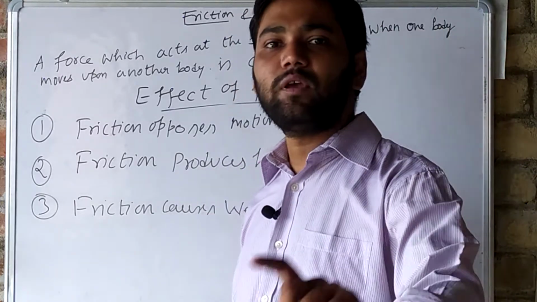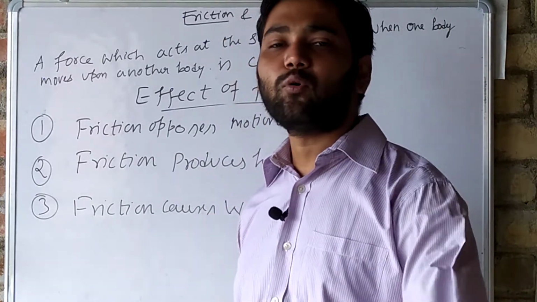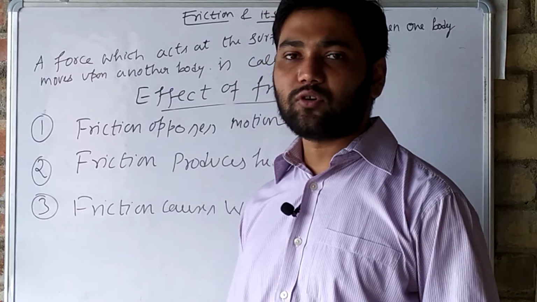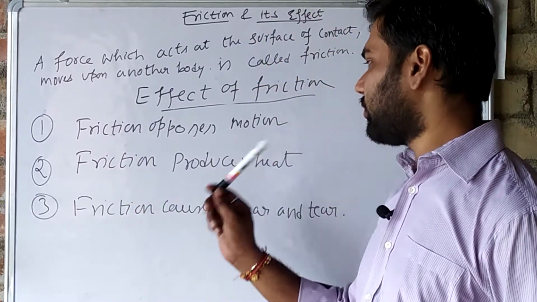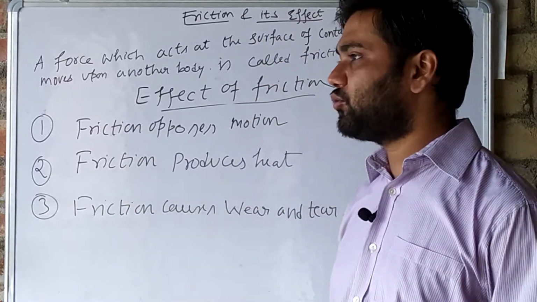Actually the rubber ball is moving on the surface of the earth and friction is opposing it. Because of that, the ball gets stopped. So friction opposes motion. Second, friction produces heat.